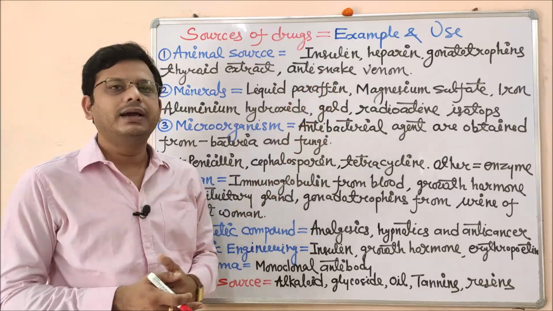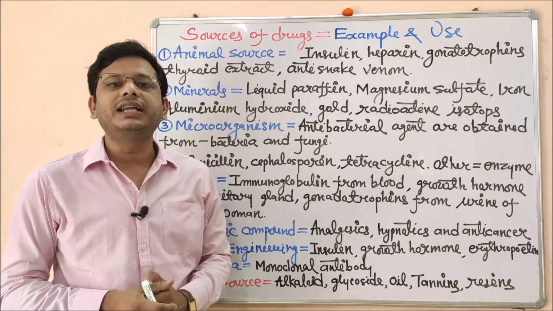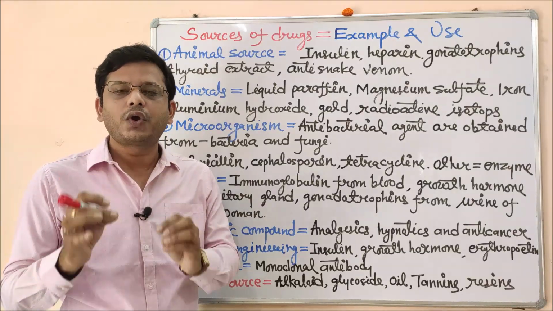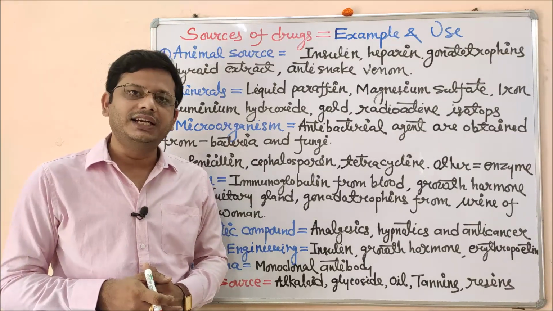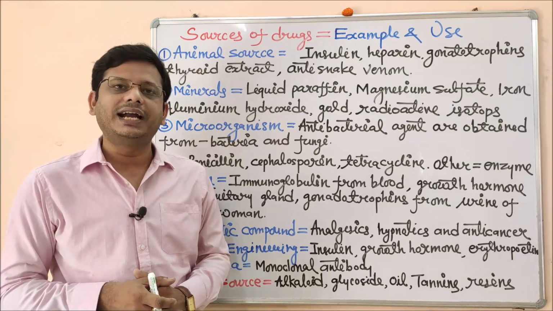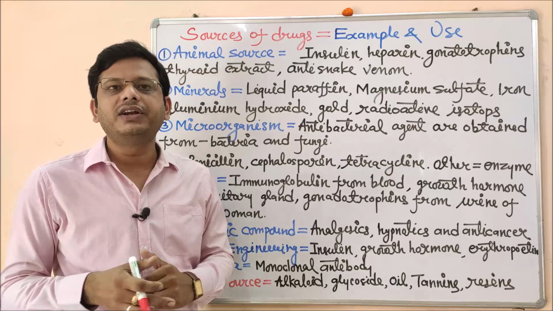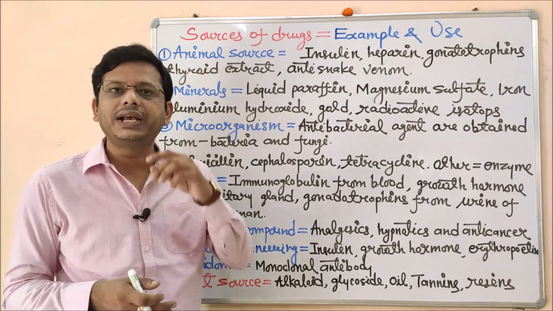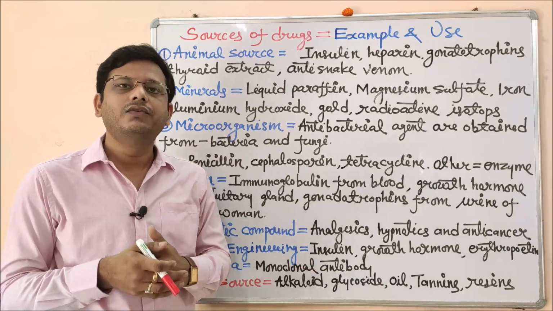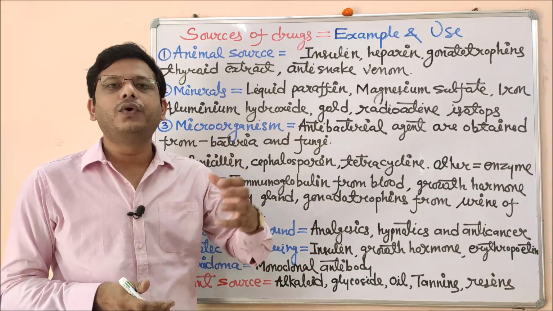Now next, moving to the next one, that is heparin. Heparin is an example of an anticoagulant. Suppose there is some problem inside the blood vessels, either capillaries or different types of vessels, and the blood gets clotted inside the vessel. We may have so many difficulties and complications because of that particular clot which has taken place inside the blood vessels. That may stop the flow of blood.